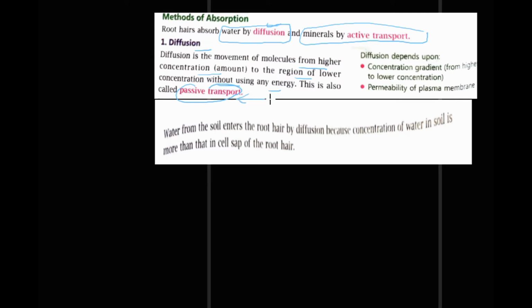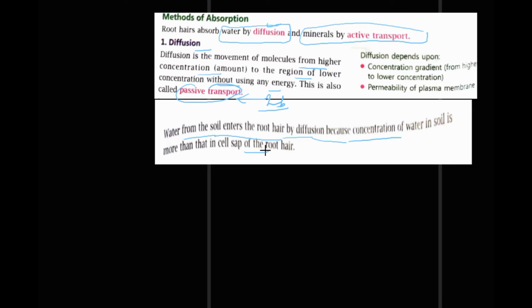So I am marking it as important. You will see in the next portion why it is important. So how does diffusion occur in the plant? Here, water from the soil, first step, enters the root by diffusion because the concentration of water in the soil is more than that of the sap of the root.